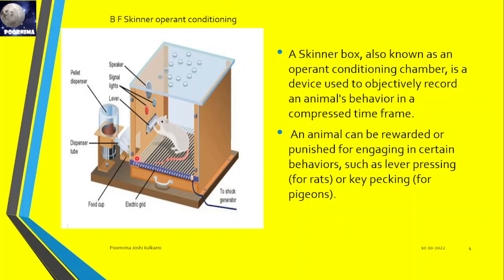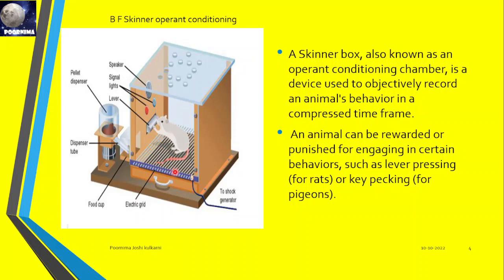And here the electric grid is here. It is an electric shock generator. If this rat accidentally puts its leg on this electric shock generator, it will get an electric shock. So it is a punishment for getting out of this box. He kept it like this, with a reward and a punishment. If it presses the lever when the sound comes, it gets a reward as food. And if it puts its legs to escape from this box, it will get the punishment of an electric shock.